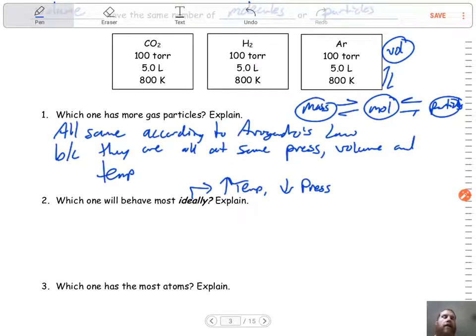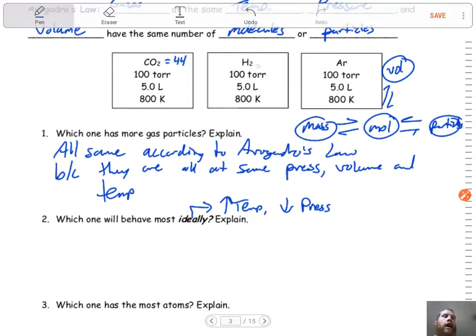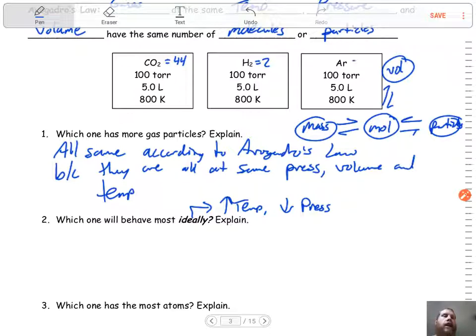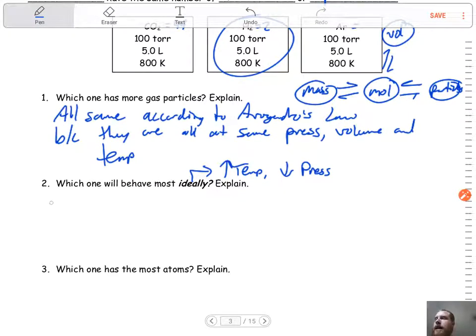So if we look here, the molar mass of carbon dioxide is about 44 grams per mole. Hydrogen is about 2, and argon, if I remember off the top of my head, which I don't since I don't have my reference table in front of me, I believe argon is like neon's 20. I think it's around 40. No, it's not around 40, but it's more. Hydrogen here is going to be our guy that acts most ideal.